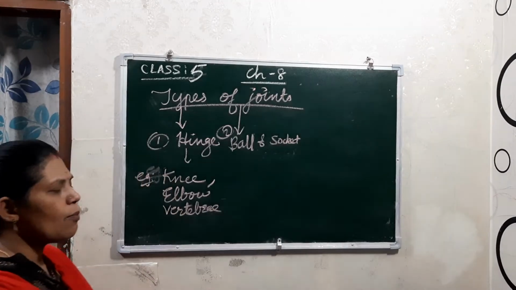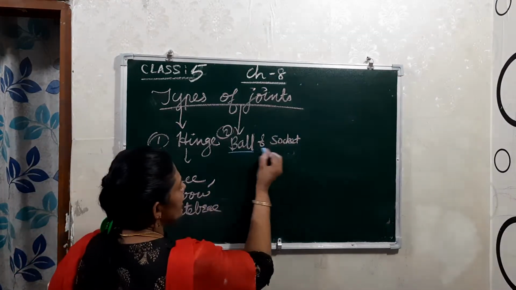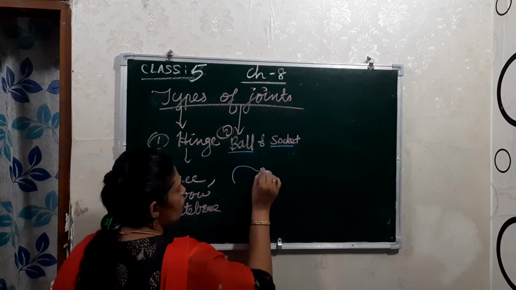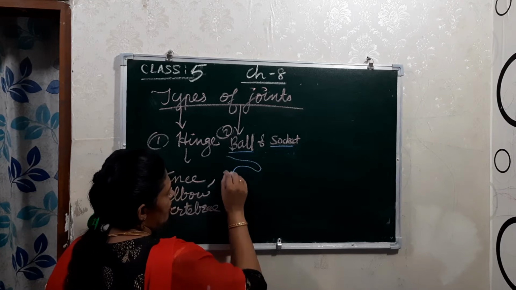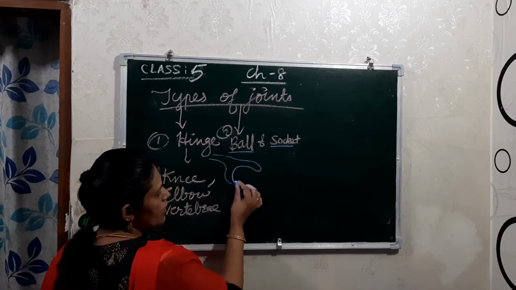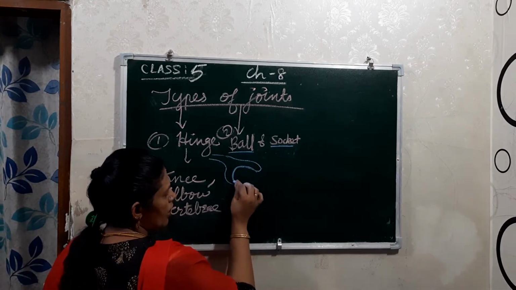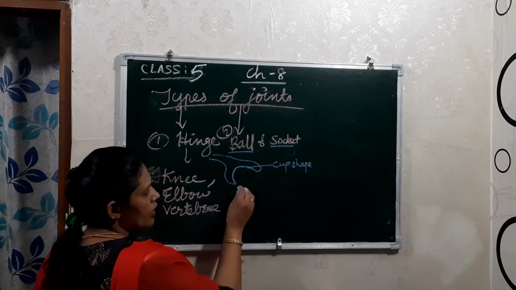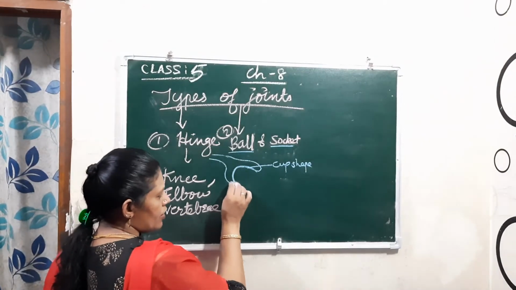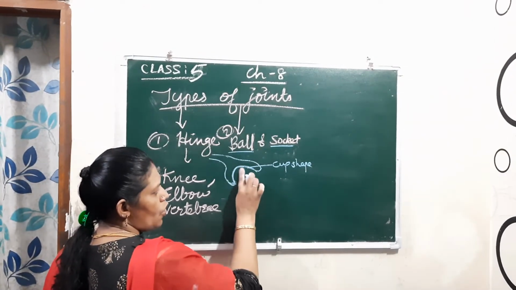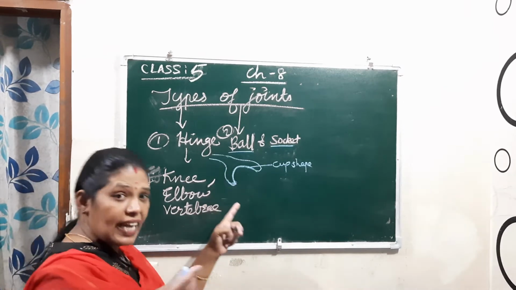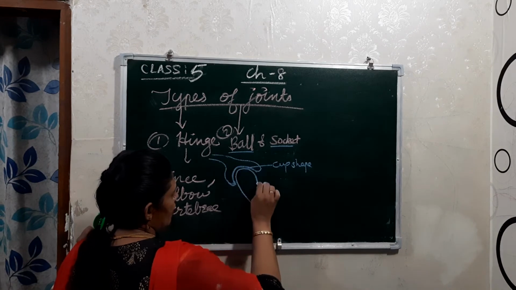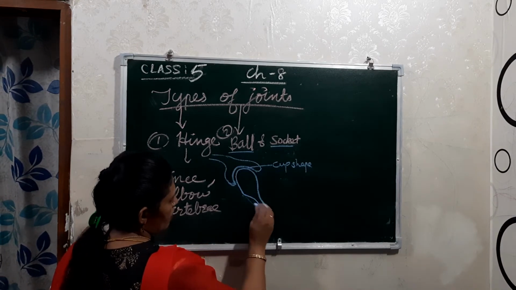Okay. So here in the ball and socket joint, children, in the word itself, see, that means one bone. This is the one bone. This bone is cup shaped, right? Cup shape, right? That means here it is like this. So this is one bone and another bone, this one. See, this is another bone.